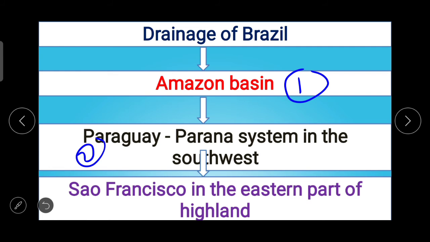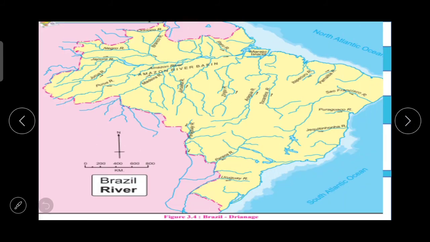Now one by one we will learn in detail about all these things, but first of all, this is the map which is given in our textbook, that is figure 3.4 Brazil drainage. If you go through this map, then you can easily understand the drainage system of Brazil. This map shows the major rivers of Brazil.